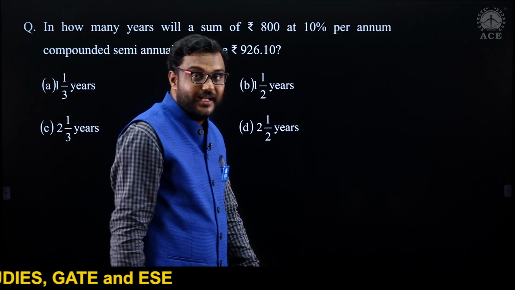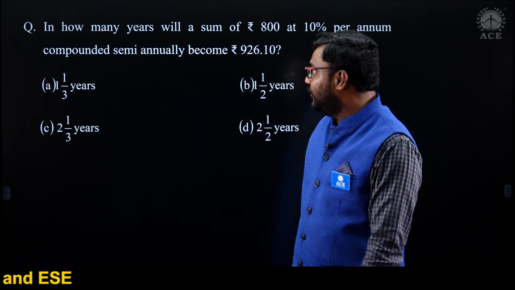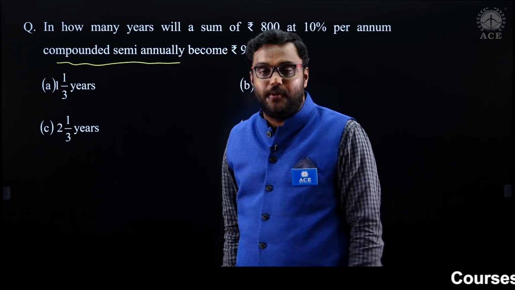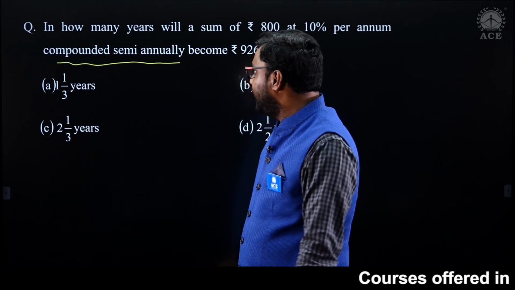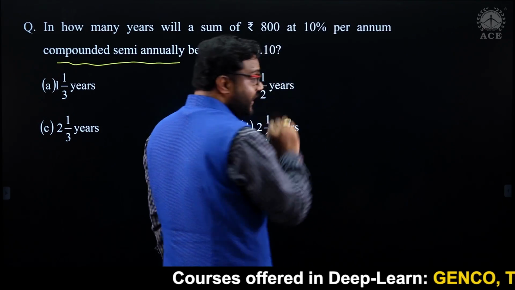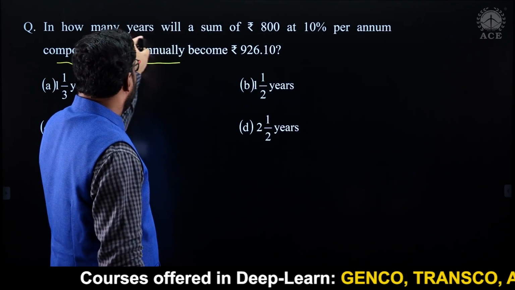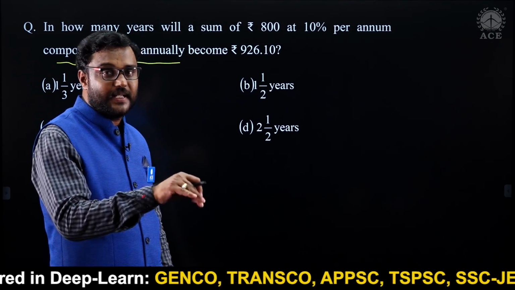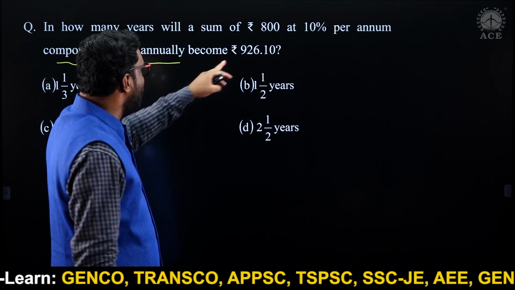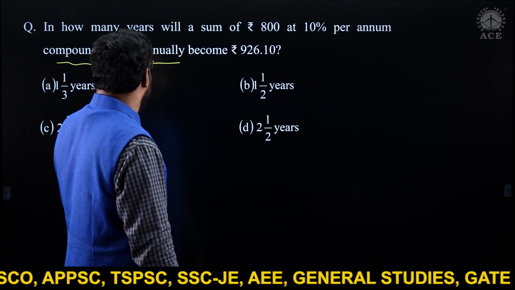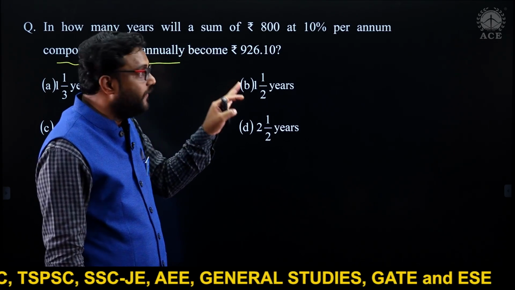Now let's see the question related to compound interest, that too compounded half yearly, semi-annually. Principal is given. You just read the question. In how many years will a sum of rupees 800 at 10% per annum give an amount of 926.1, compounded semi-annually or half-yearly?